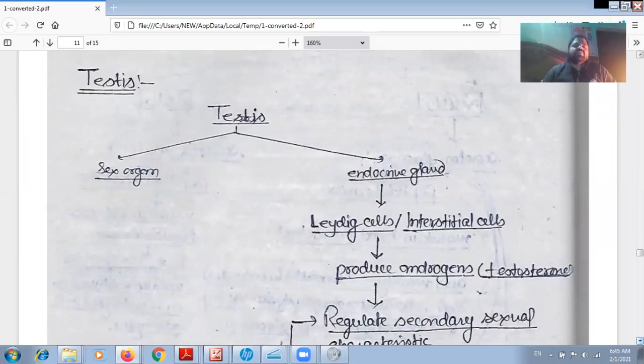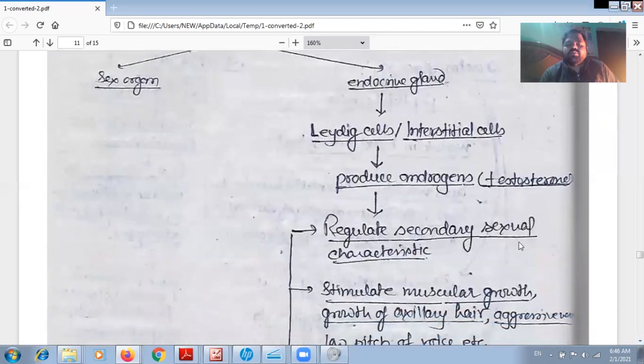Now we'll talk about the next endocrine gland, or we can say the special type of cells present in the testis. So the testis also has endocrine tissues or cells. The testis has Leydig cells or interstitial cells. Leydig cells produce androgen or testosterone.